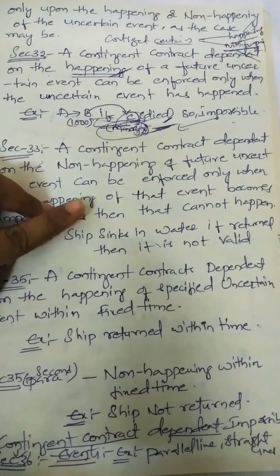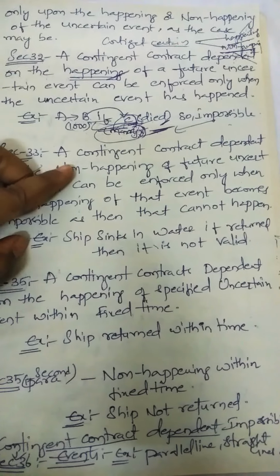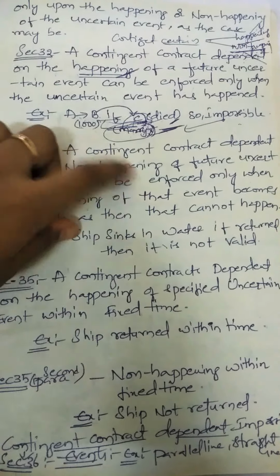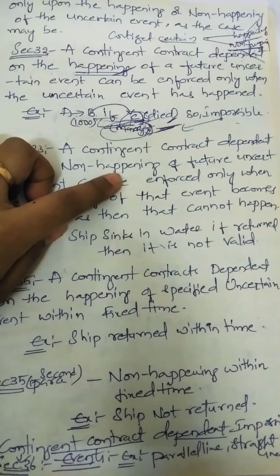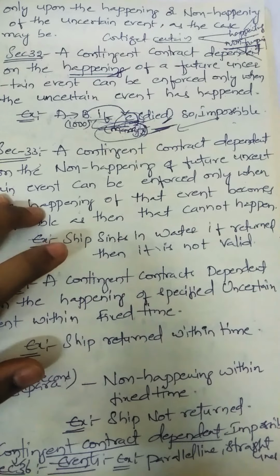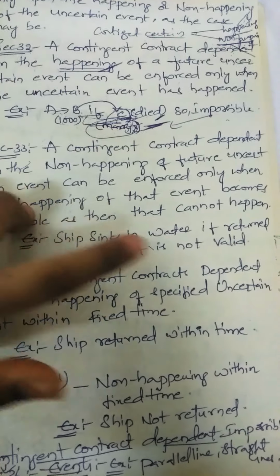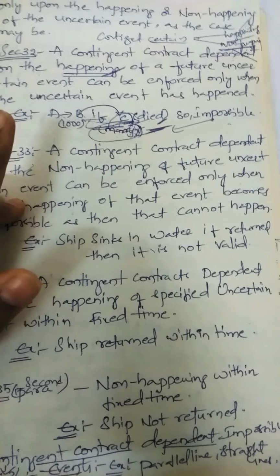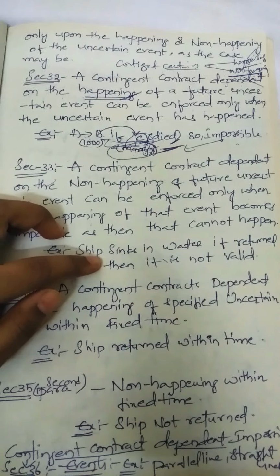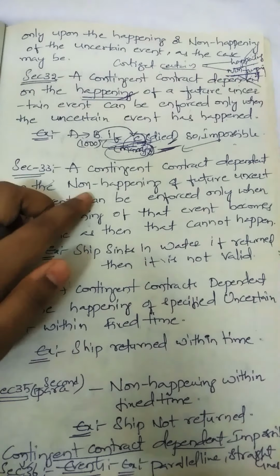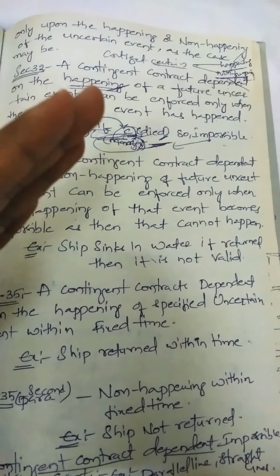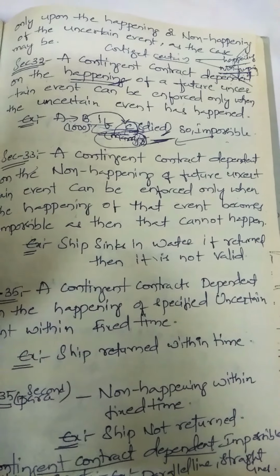Not returned means not happened. Not happened is the purpose for which they have entered into the contract. Here non-happening is the purpose. What is the non-happening? The ship should not return. So for this purpose they entered into the contract. But if the ship returns, then that won't become a valid contract, it will become a void contract. For which they entered, the ship should not return. If the non-happening of the future uncertain event happens, then it becomes a valid contract.